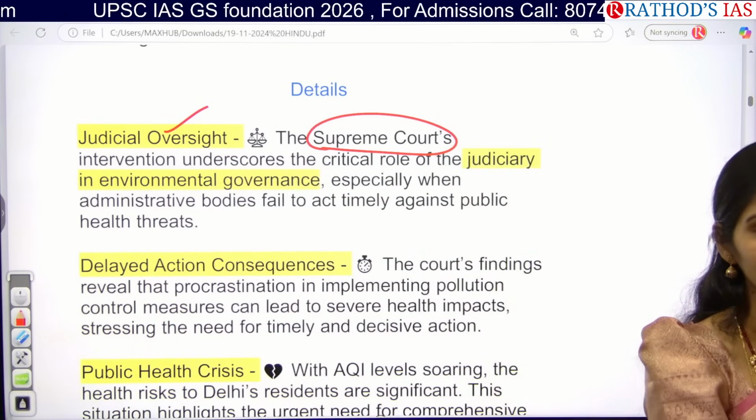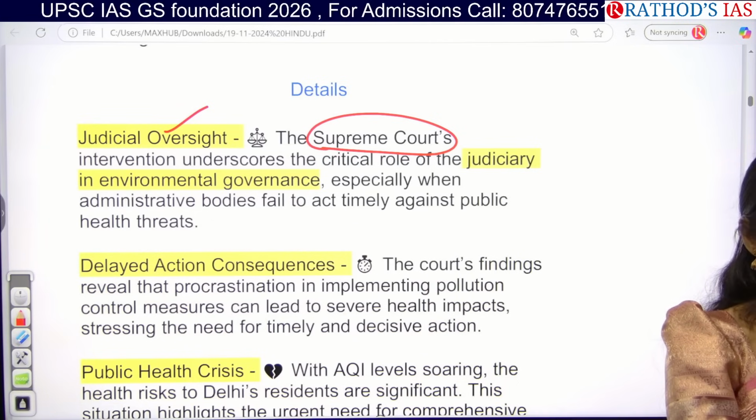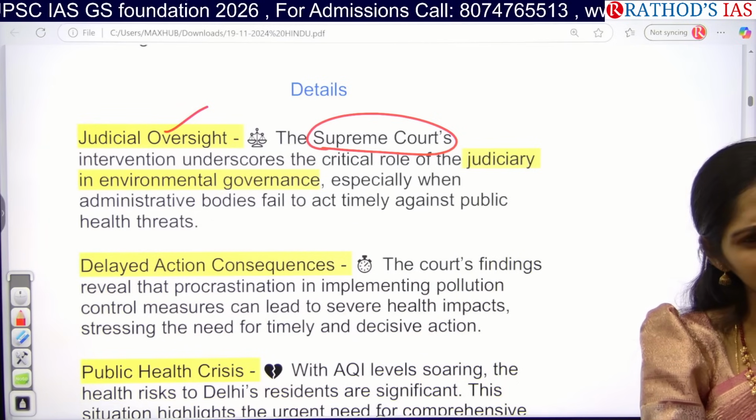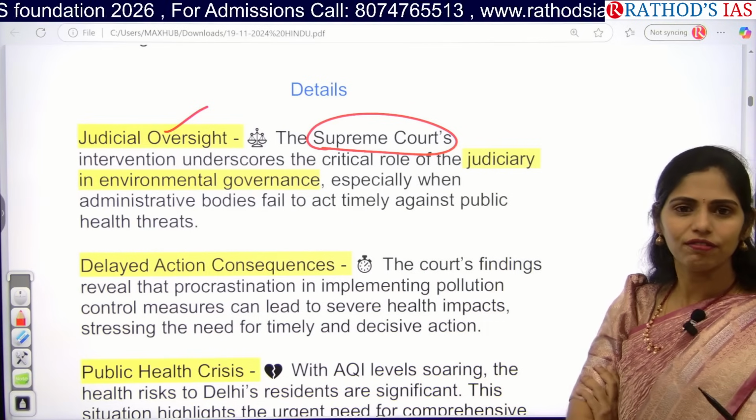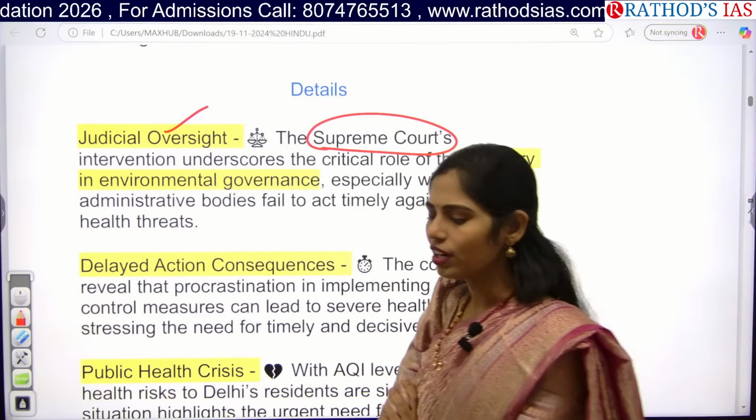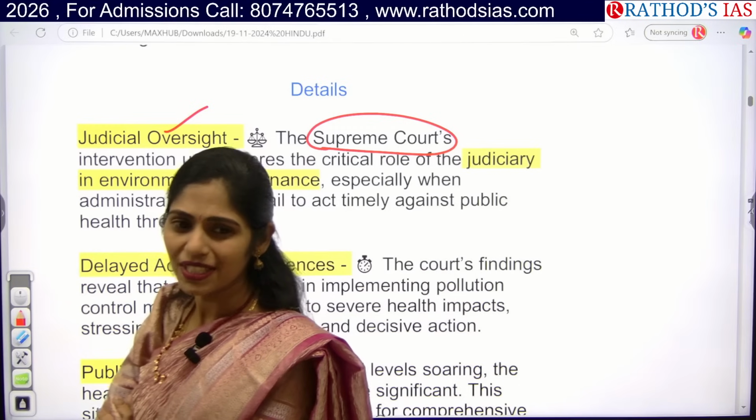I didn't get you, Arvind. Public interstate relations? Okay, PIL. It is an example of judicial activism. But what will be the impact of this judicial activism? Is it good or bad?